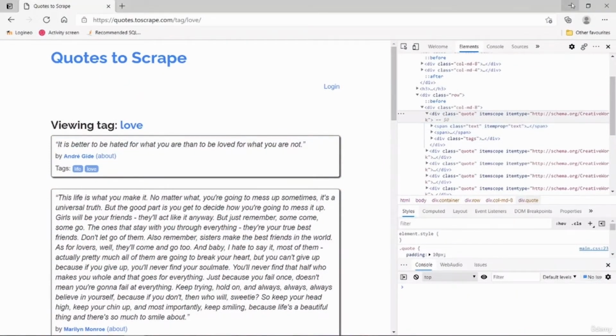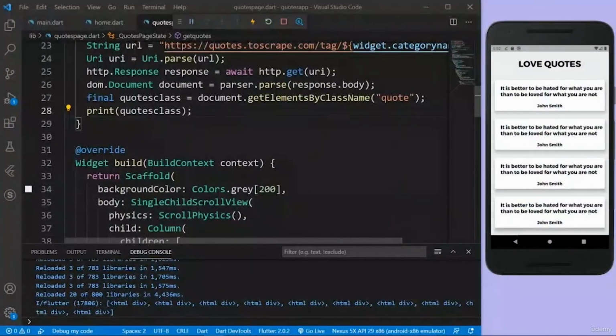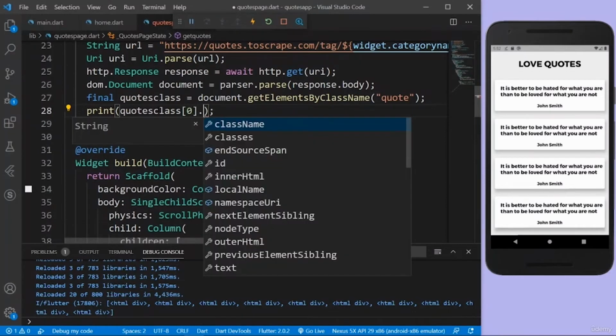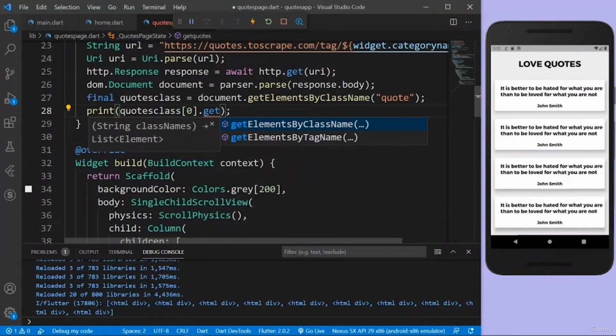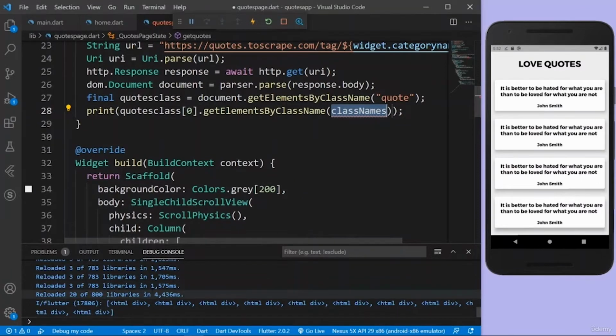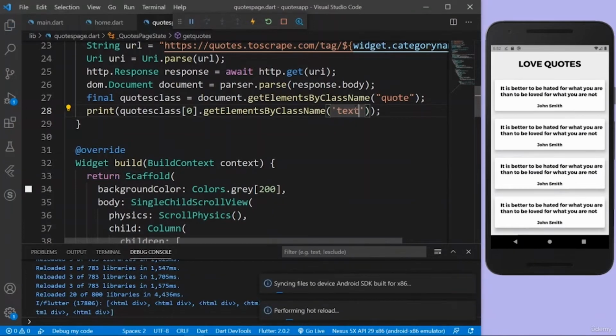So to get the text of this, for example, if I want to get the text of the first quote, I can just go to this quotes class, which is actually a list. So I can say quotesClass, let's get the first index for now. And I'm going to say dot again getElementsByClassName, because this is an HTML div, and in there I'm going to search for a class name named text. Let's print that out.